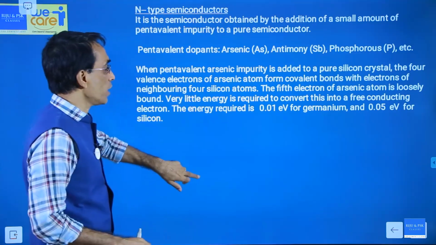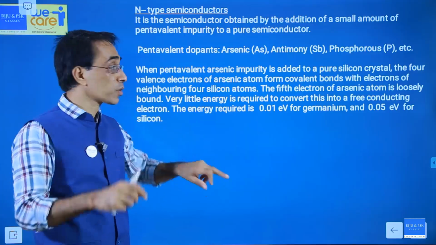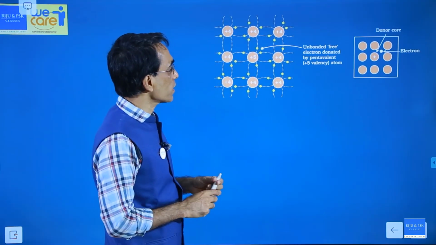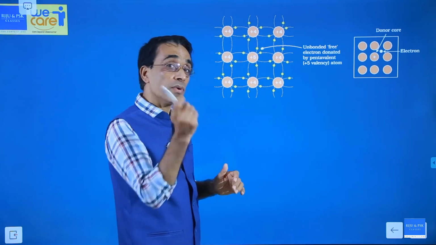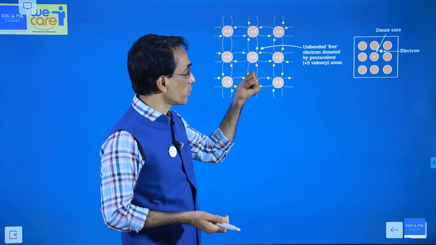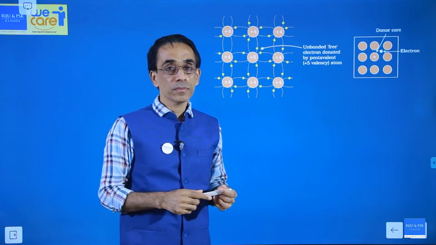Now, how does it work? I said that there is a 5th electron. In the covalent bond structure, if you put the pentavalent impurity atom, it's the 5th electron. Whose 5th electron? The 5th electron of the pentavalent, for example, arsenic atom, that will not form a covalent bond.